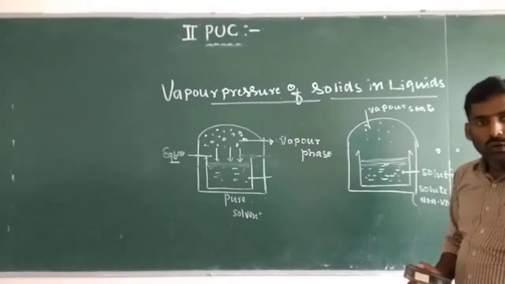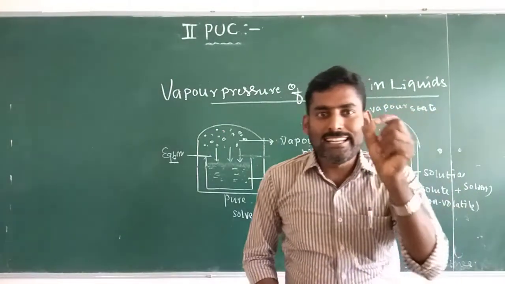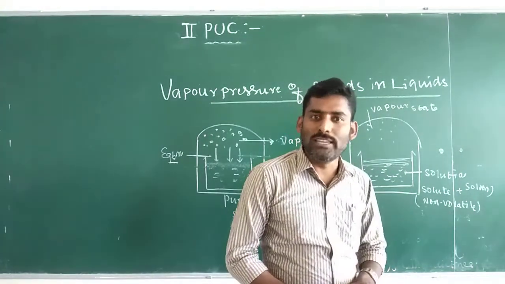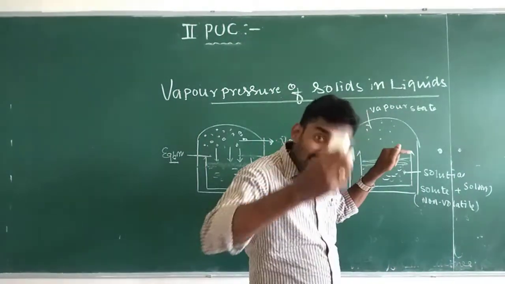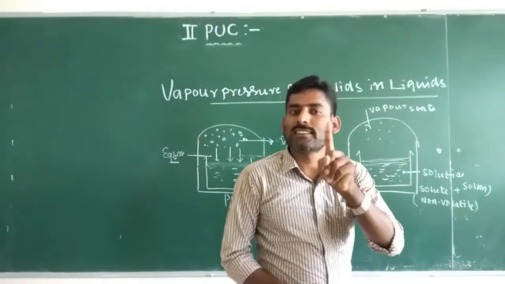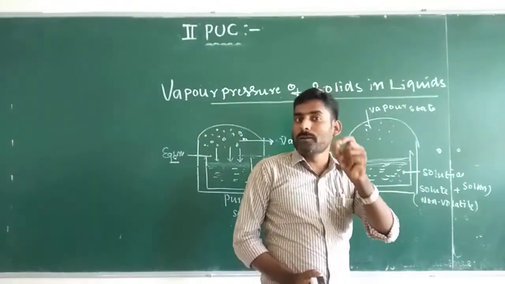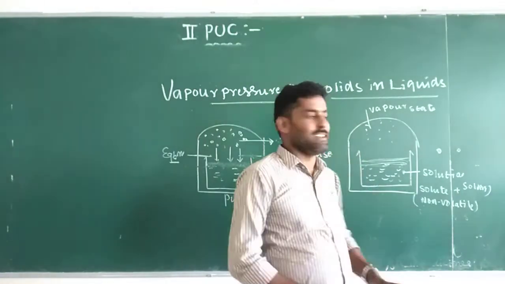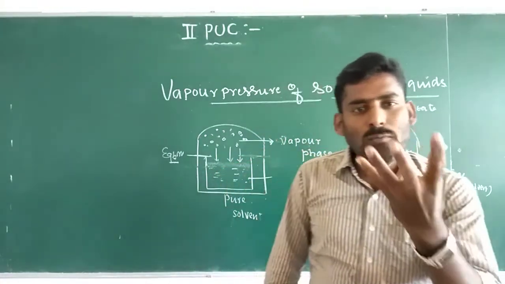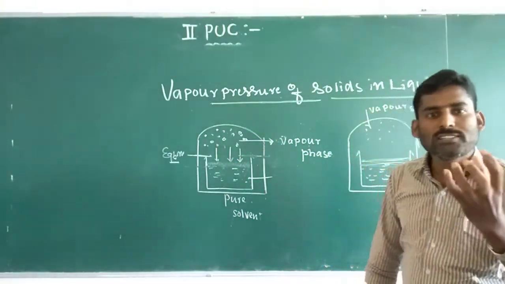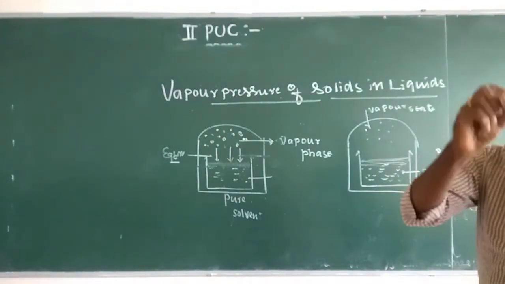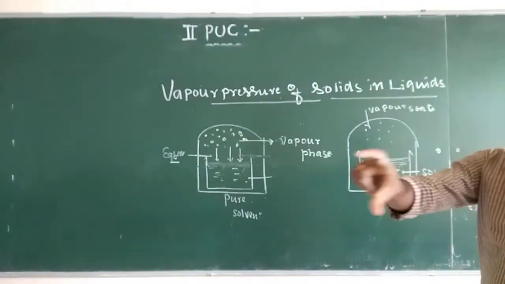The decrease in vapor pressure of the solution depends on the quantity of non-volatile solute present in the solution, that is, how much non-volatile solute is dissolved in the solvent to form the solution.